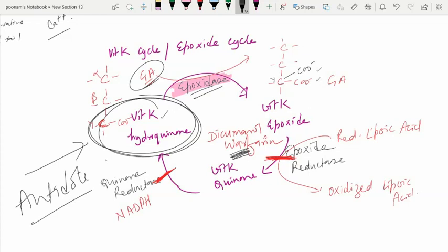There is no use of giving vitamin K epoxide or vitamin K quinone, because most of the time the quinone reductase is also inhibited. So there's no use of giving vitamin K epoxide or vitamin K quinone as an antidote for warfarin poisoning. The best antidote is vitamin K hydroquinone. So when this is given, the epoxidase activity takes place, converting it to vitamin K epoxide, and then this byproduct of glutamic acid is produced, and that leads to coagulation by clotting factors.